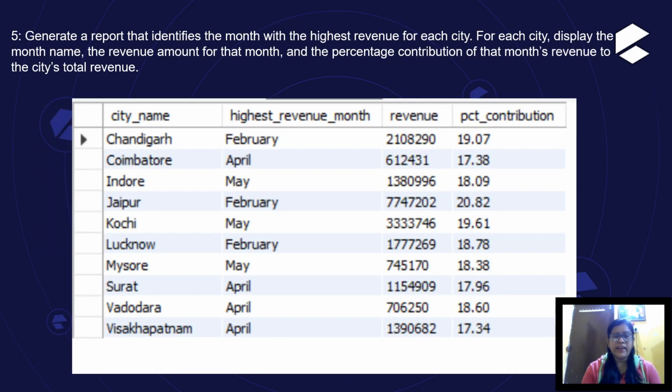Generate a report that identifies the month with the highest revenue for each city. For each city, display the month name, the revenue amount for that month, and the percentage contribution of that month's revenue to the city's total revenue. Now this is the result where the columns are city name, highest revenue month, revenue, and the percentage contribution.